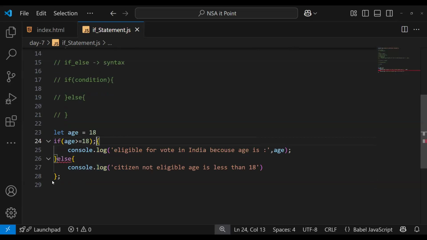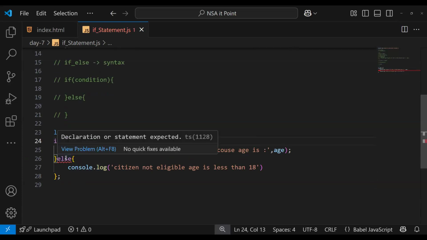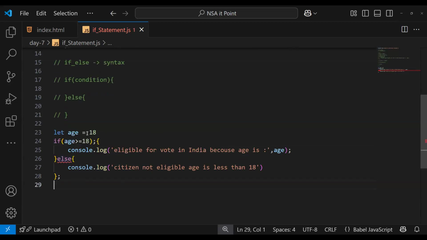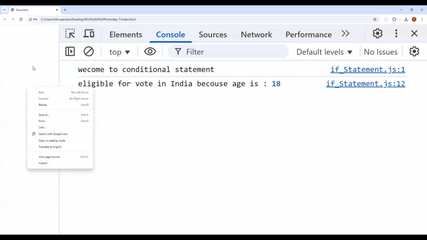Can you see one thing here? When it's throwing an error and I hover here, it gives you the proper message: declaration or statement expected. Even VS Code helps you to understand the error. Semicolon here too. Let's save and check our result.